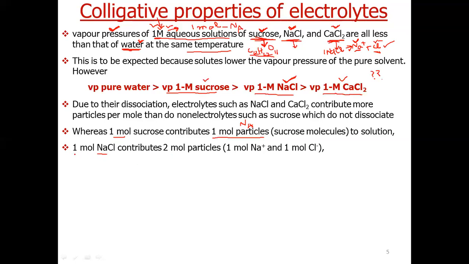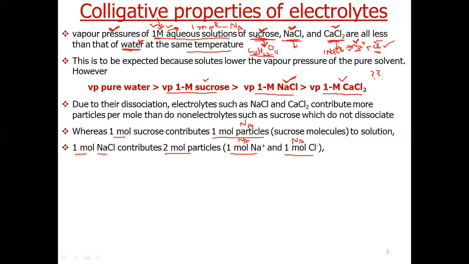So if we have 1 mole NaCl, it will give 2 moles of particles, 1 mole of Na positive and 1 mole of Cl negative. So 1 mole means Avogadro number of Na positive, and similarly Avogadro number of Cl negative.